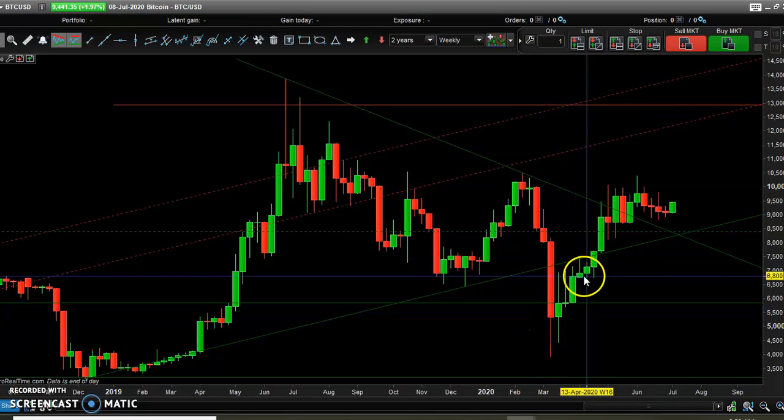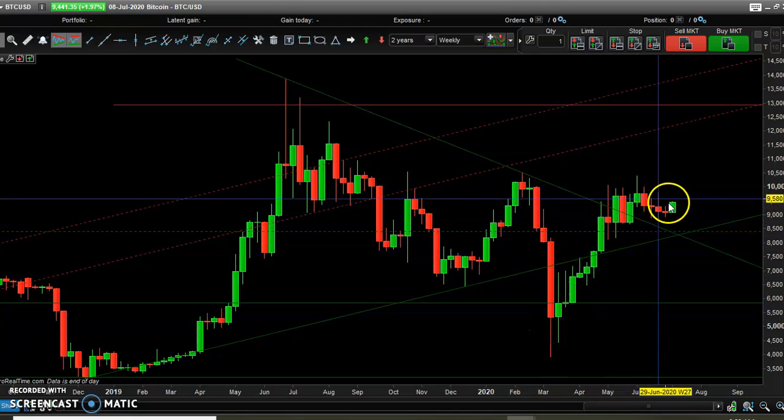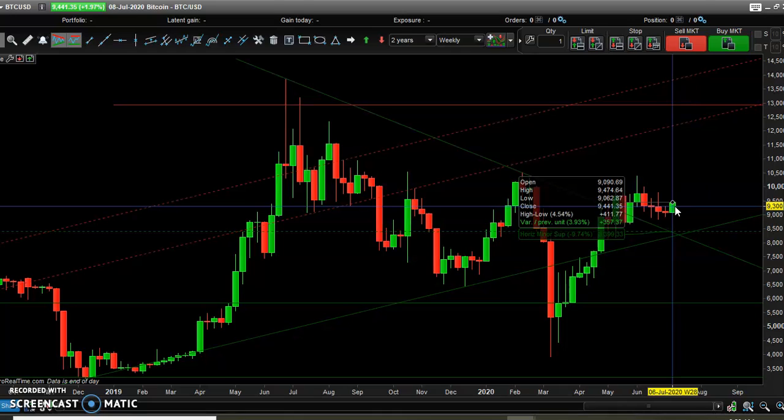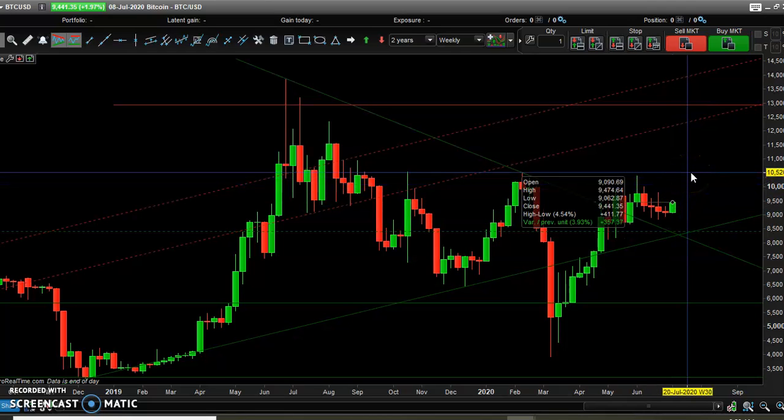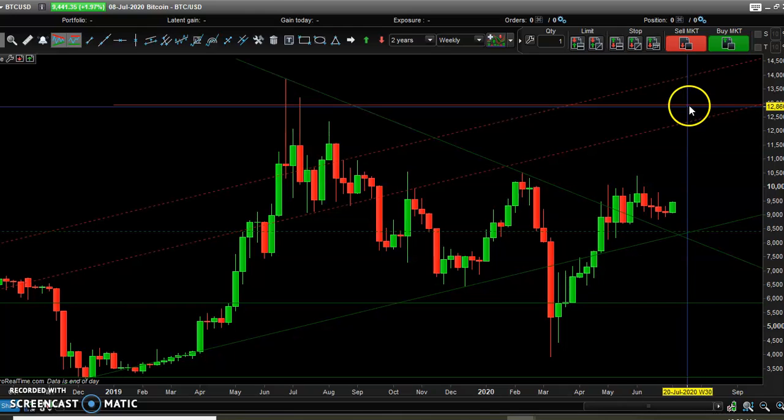Again, as you can see here, we have a series of long white candles. The first resistance is around this area, 10,500 US dollars. If we see a long white candle breaking above this threshold around 10,500 US dollars, we can project our next level here at 13,000 US dollars.